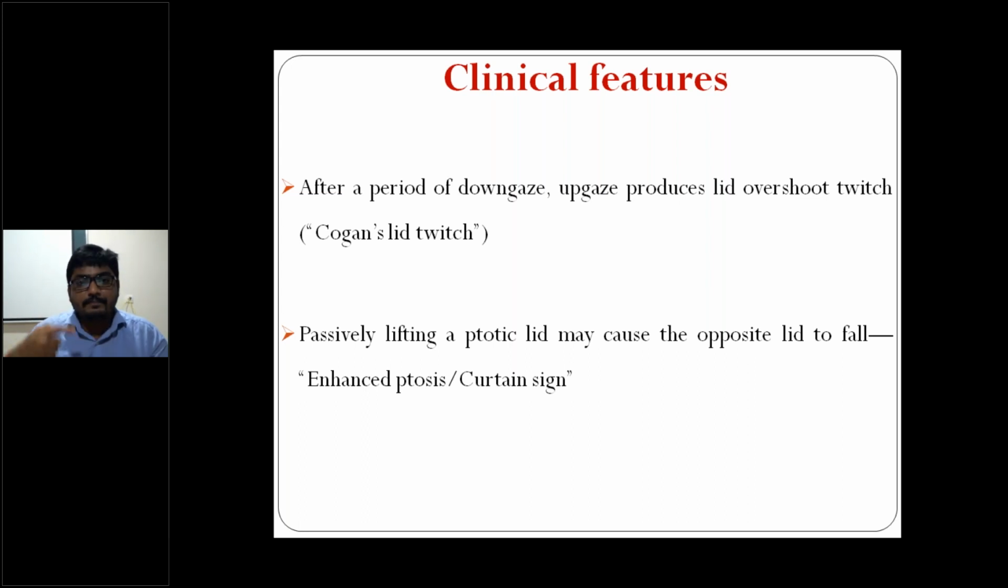After a period of down gaze, up gaze produces the lid overshoot, which passively lifts a ptotic lid. See, this is the ptosis. This is also ptosis. Both eyes are having ptosis. In myasthenia gravis, this one has more ptosis and this one has less ptosis, right? So passively lifting the ptotic eyelid may cause the opposite lid to fall. That means aggravating the opposite ptosis by lifting the eyelid of one eye. So this is enhanced ptosis, remember.